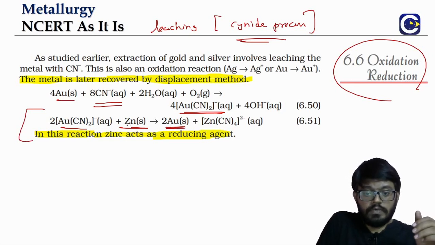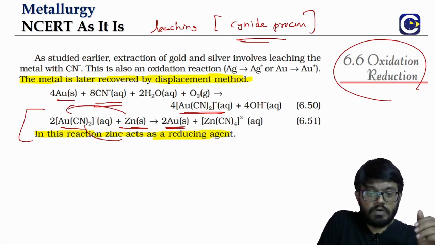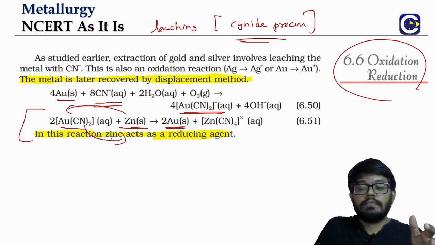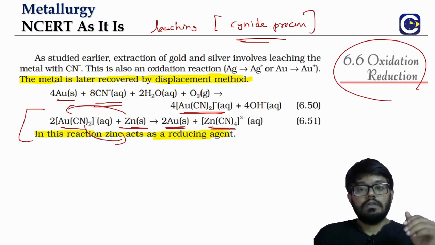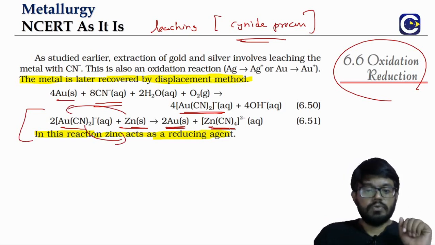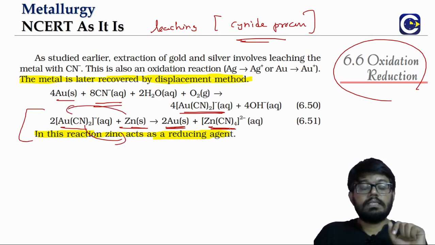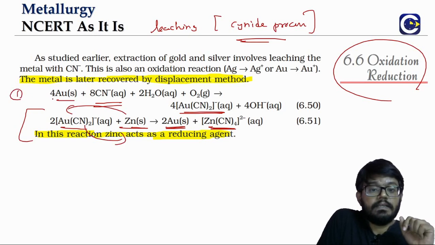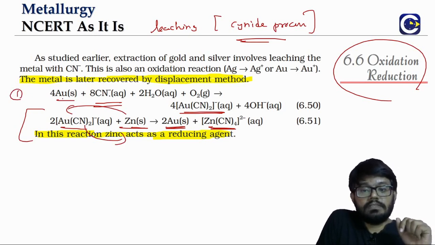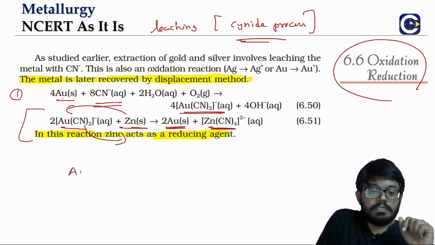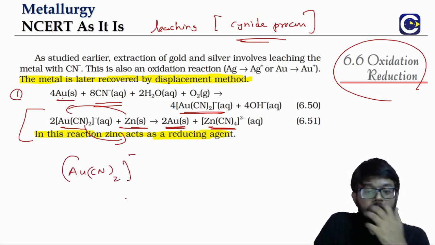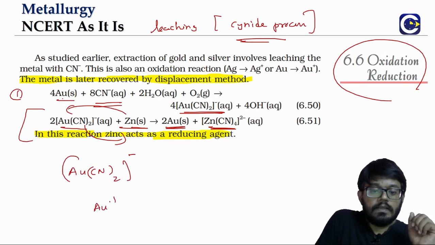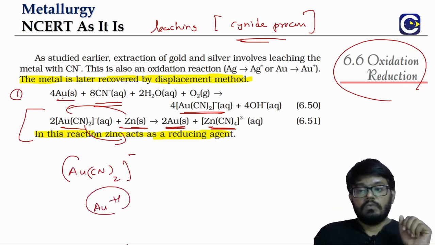So when you do the displacement reaction, what will we get? The gold will come out, and zinc will get into the complex. Zinc will get into the solution. So in this case, what is happening? There is both oxidation and reduction. How? First step: the gold is undergoing what? Oxidation. Because when gold is forming, look at this now. What is this? Au(CN)2 with a minus charge. What is the oxidation state of gold?